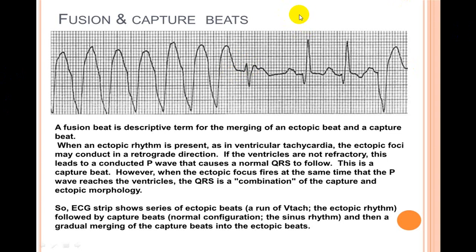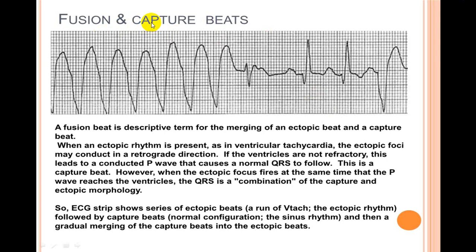And when an impulse from above, that is above the AV node, tries to pass through the AV node and into the ventricle, so it has passed to the ventricle. At the same time, the ventricle also generates an impulse, and both are combined together. Then we call it a fusion. So this is a fusion of a beat coming from the atrium and a beat coming from the ventricle. So we call that the fusion, and this is also called a Dressler beat or Dressler fusion beat. So this is another word which is being utilized. So you try to remember that.